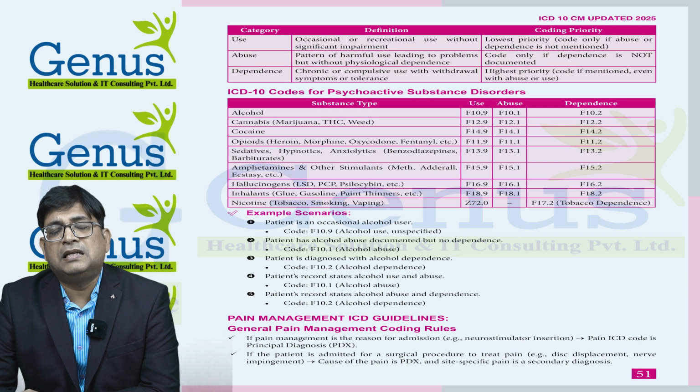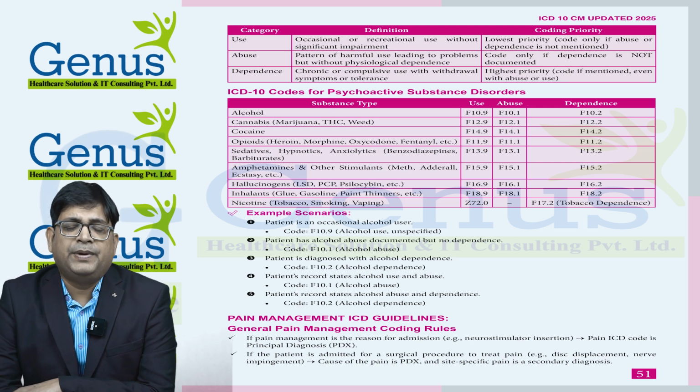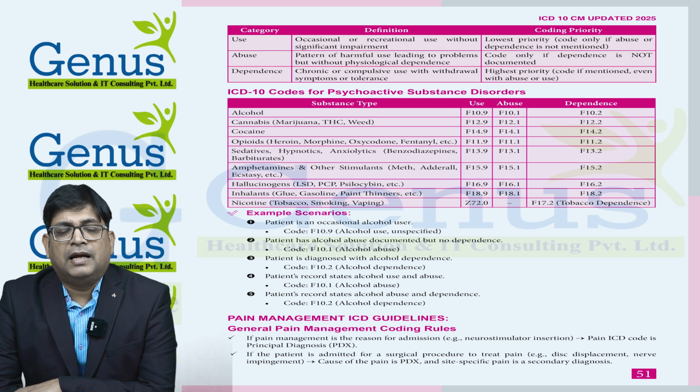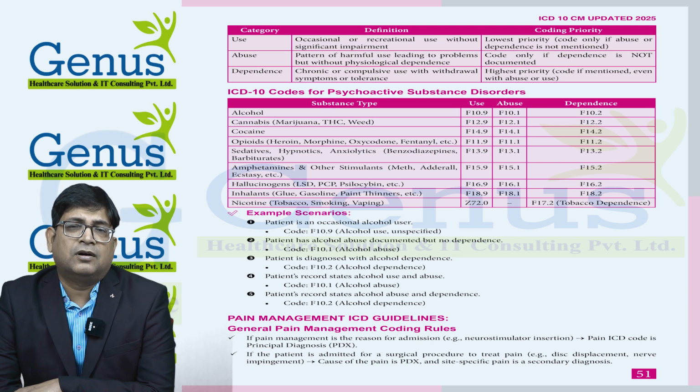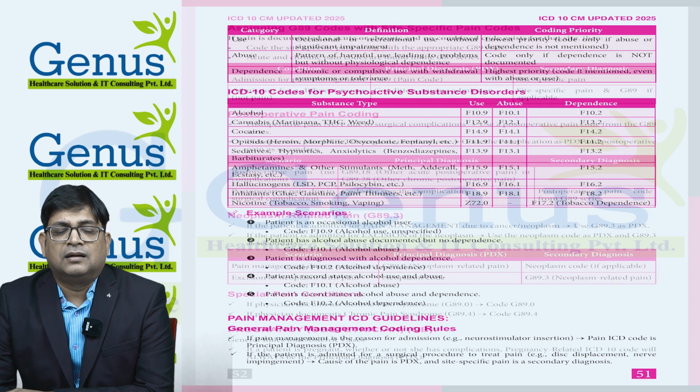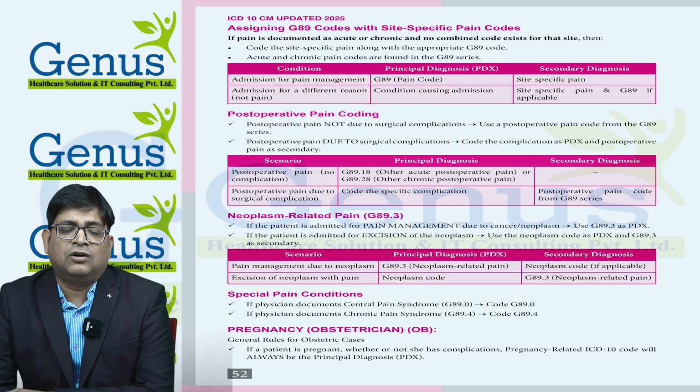Then we have pain management guidelines. Pain management guidelines are also important. If the patient came to the hospital for pain management, in that case the pain ICD code will be the principal diagnosis. Normally for this kind of pain management, we provide G89 codes for pain, and along with that we need to provide site-specific pain.